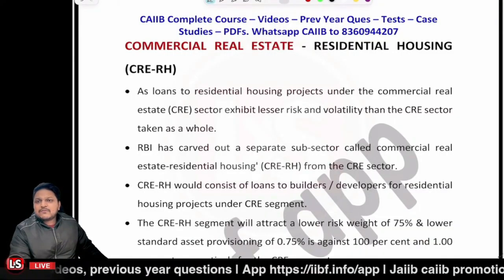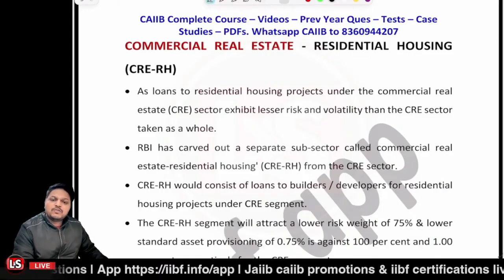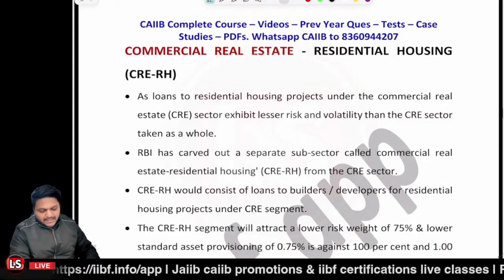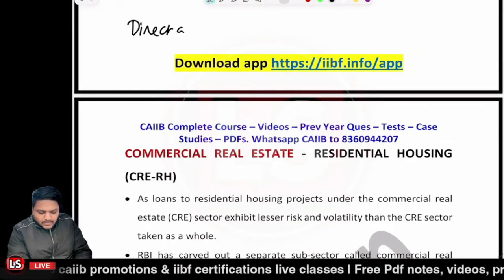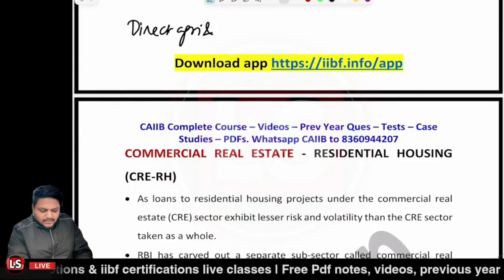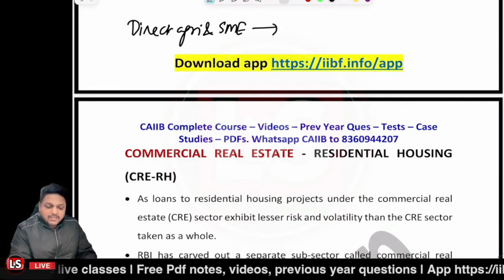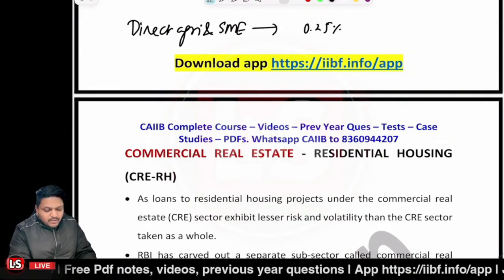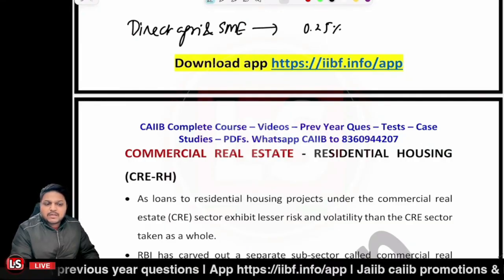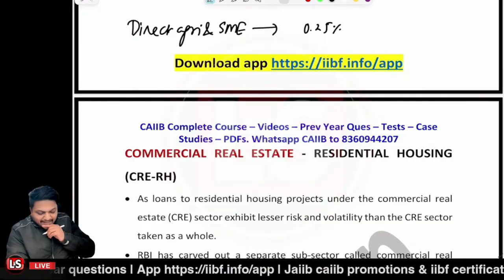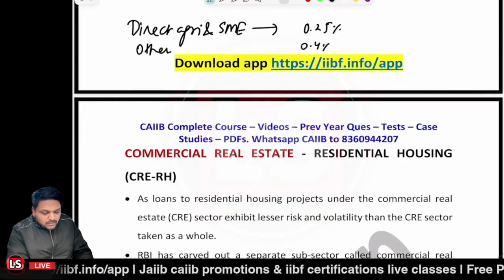Now, do you know that even for the standard loans, we are to maintain the provisioning? For direct agriculture and SME advances, we are to maintain 0.25% of the provision. I'm talking about the standard loans, right? And if we're talking about the other categories, then we have to maintain 0.40%.